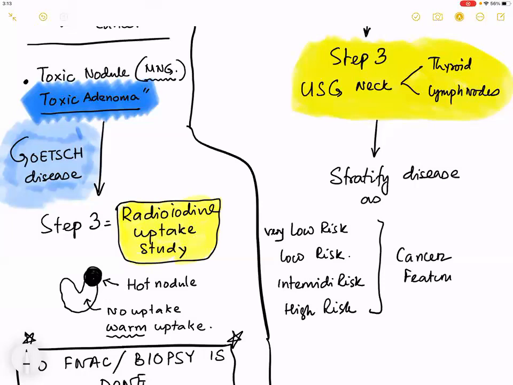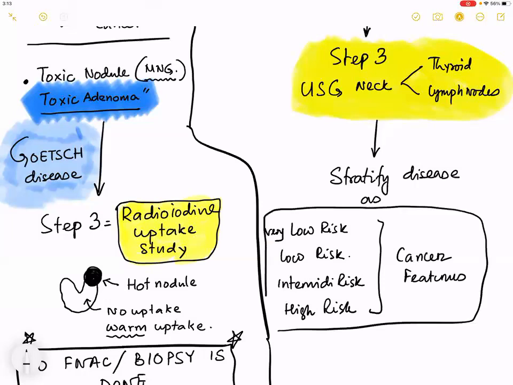What are these? I am going to come to this very soon. That means based on the ultrasound, please complete the writing, and after you have completed the writing, we are going to talk thereafter. So we stratify the disease as this group.